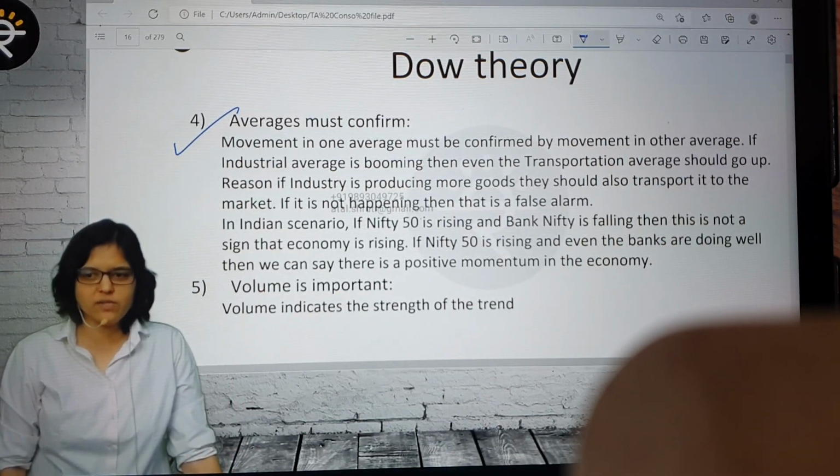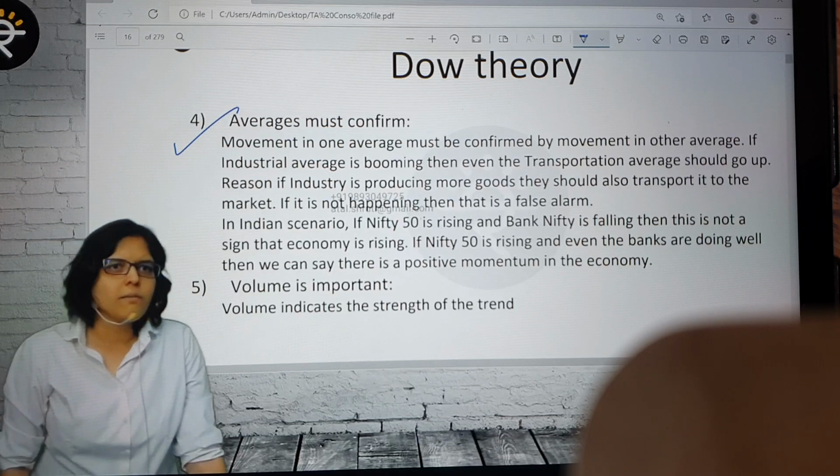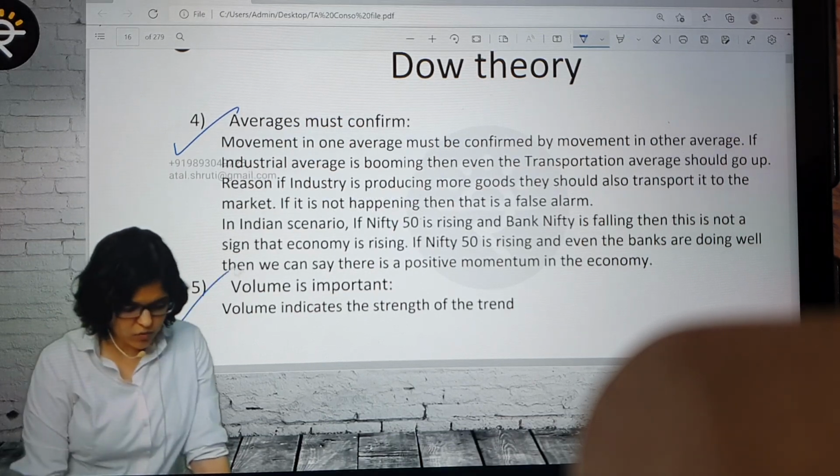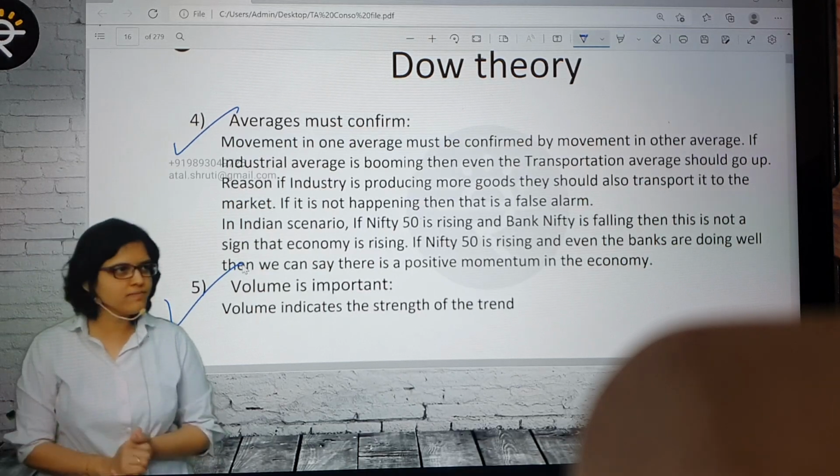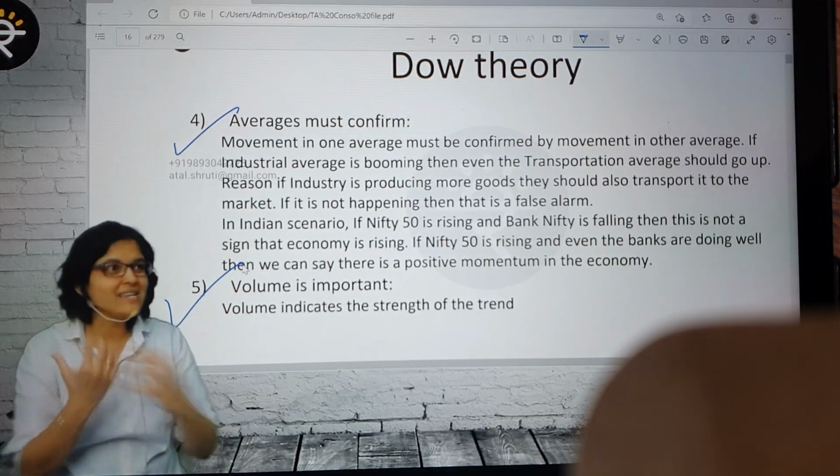You'll see the Dow chart, and after the chart you'll see this. Averages must confirm, which was the example for that. Bank Nifty and Nifty, correct. But very important is also volume. Now what do we mean by volume, and how can we see it? That is what we are going to learn. Volume is basically how much buying and selling happened on that day.